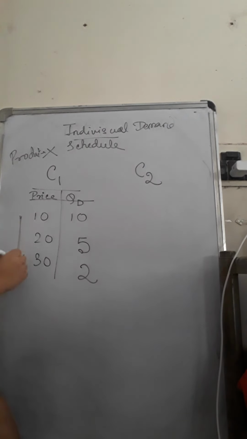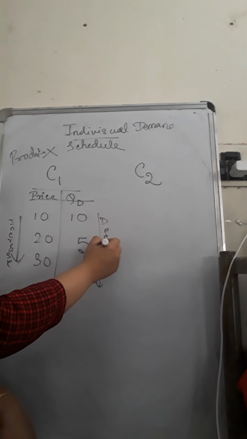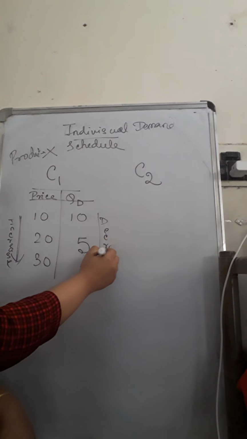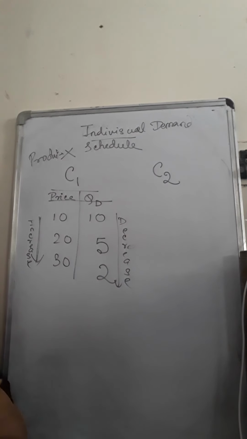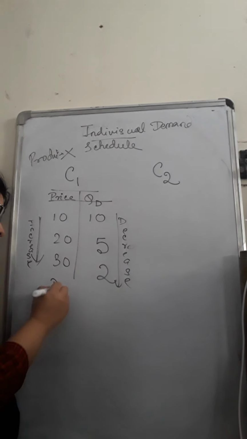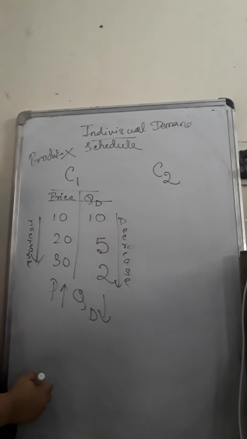So if you see the price, it is increasing, and if you see the quantity, it is decreasing with the price rise. As the price increases, the quantity demanded of the product goes down, showing the inverse relation between price and quantity, the law of demand.